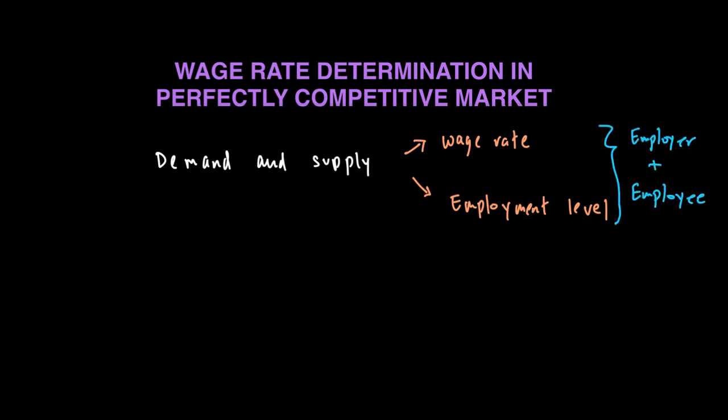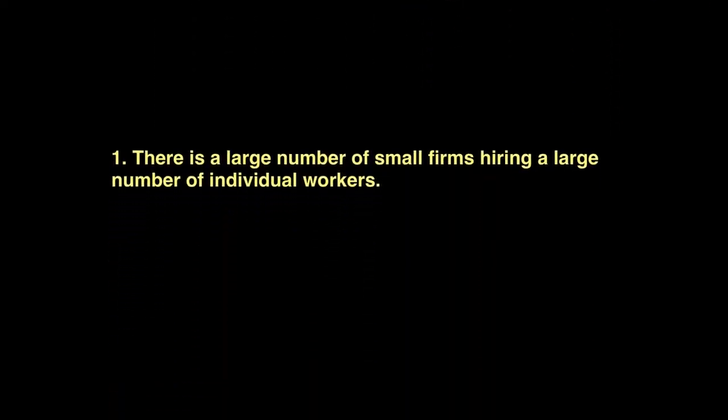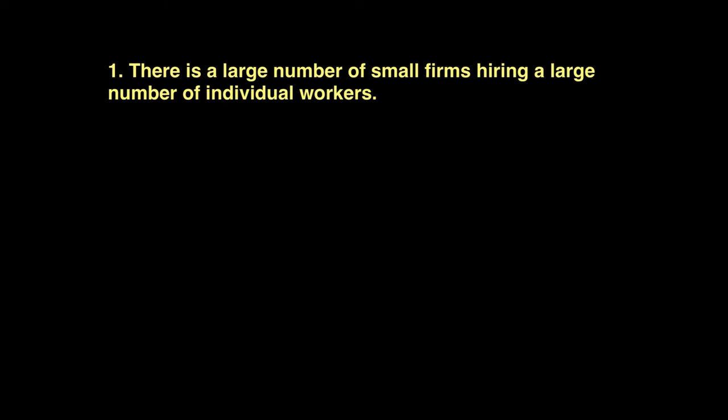But before we talk about the employer and the employee, let's talk about some of the assumptions of a perfectly competitive market. The first assumption is that there are a large number of firms hiring a large number of individual workers, which means many employers hiring many workers. We will see this has a very important implication for wage determination, because both the employer and the employee are what we call wage takers.